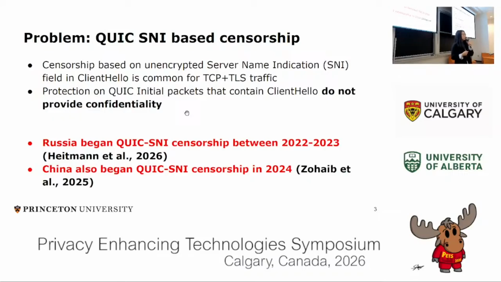Now, governments have already begun to exploit this fact to prosecute QUIC traffic. Russia began QUIC SNI censorship between 2022 and 2023, and China has also begun to prosecute QUIC traffic based on SNI in 2024.